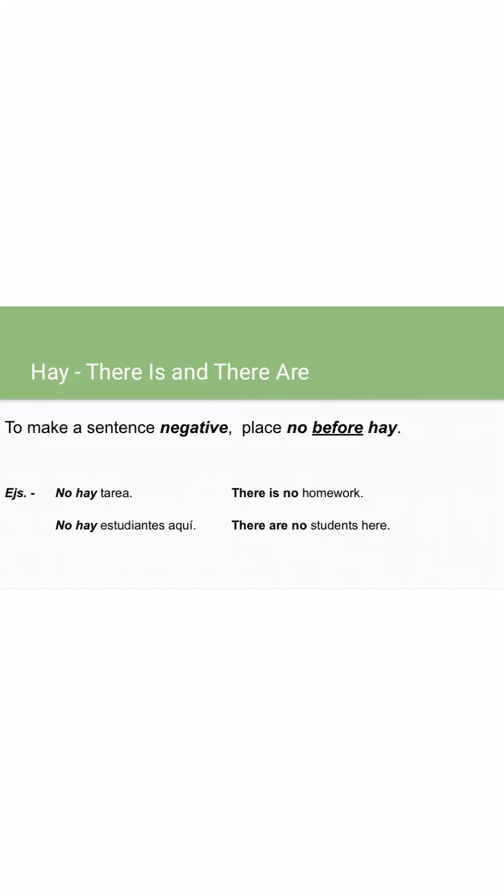All right, and on to our last slide, friends. Okay, and super simple yet again. To make a sentence negative, you place no before hay. So check it out. We have "No hay tarea." There is no homework. "No hay estudiantes aquí." There are no students here.